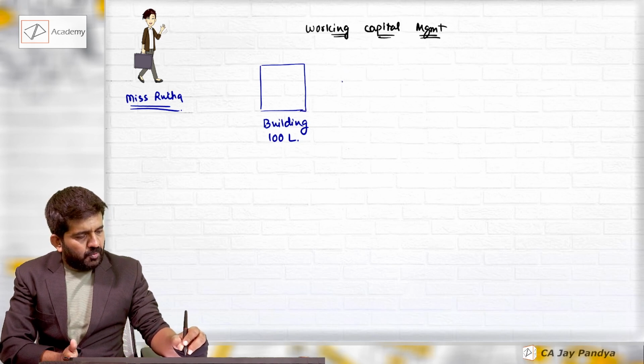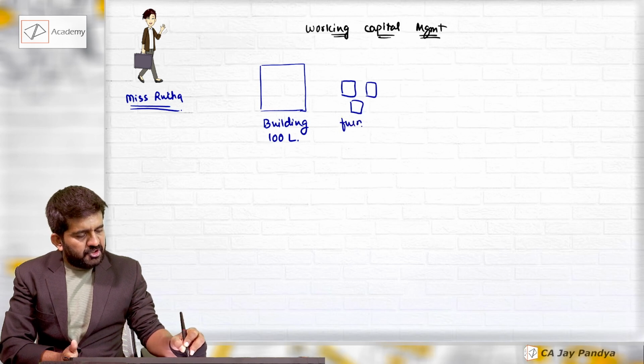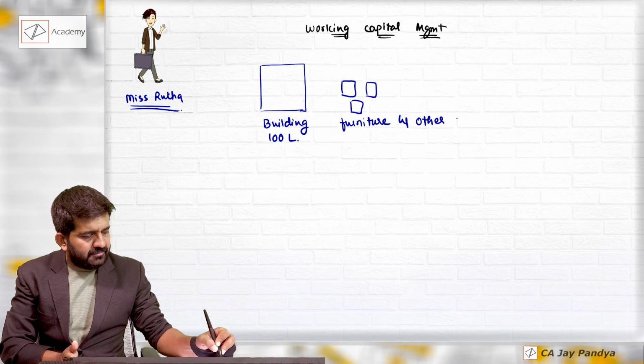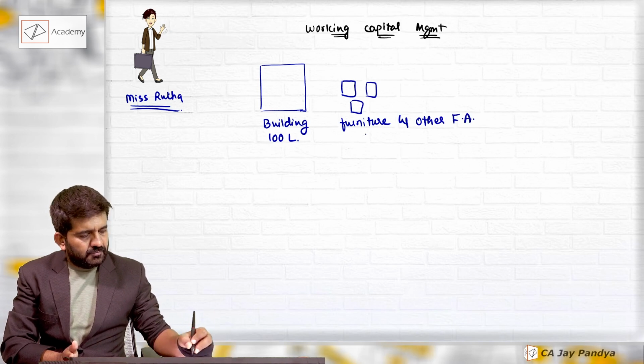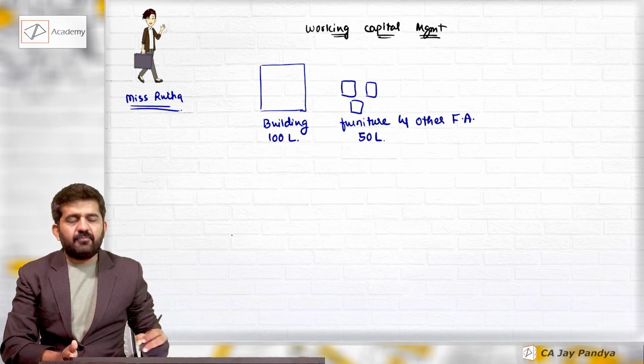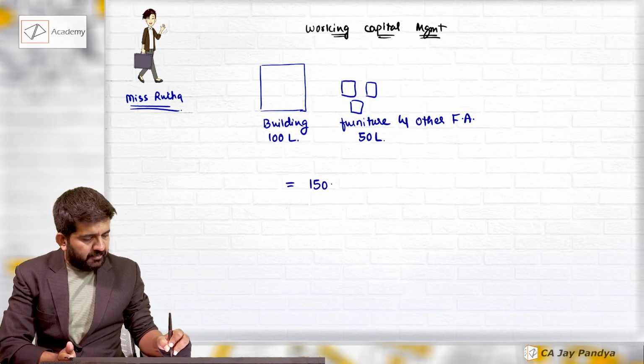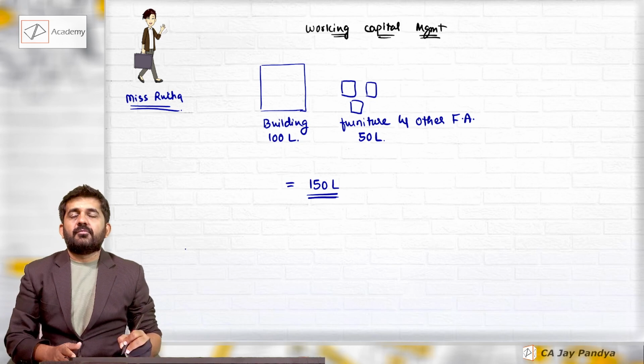She will also require furniture and other fixed assets of worth say 50 lakhs. So what is her total capital requirement is 150 lakhs.